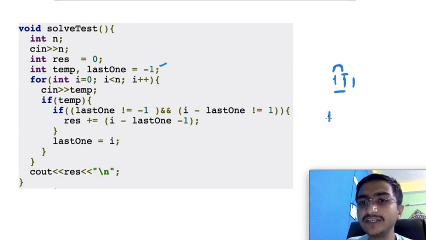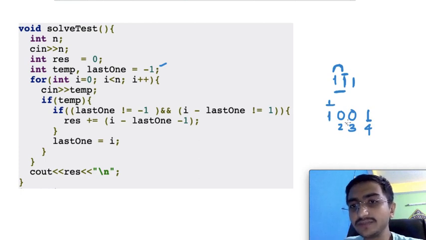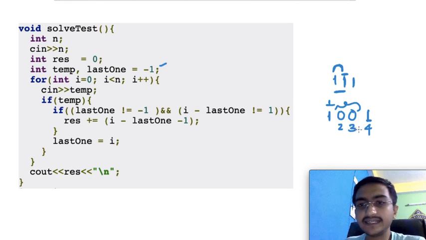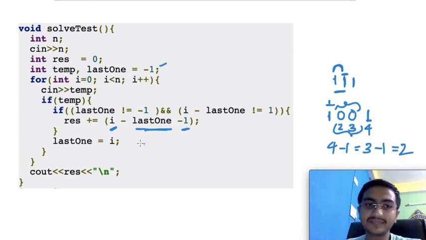Otherwise, if there is a 0 in between, suppose this position is 1 and there were two zeros, so this position is 2, this position is 3, and this position is 4, right? And you get a 1 at the fourth position, and 4 minus 1 is not equal to 1. So basically it means there were some zeros in between. And you can just do the current position minus the last occurrence of 1, minus 1. So 4 minus 1 gives you 3, minus 1 gives you 2. So two zeros are there in between them. So just add them to your result, then just update the last position of 1 and you're good to go. Just output the answer.